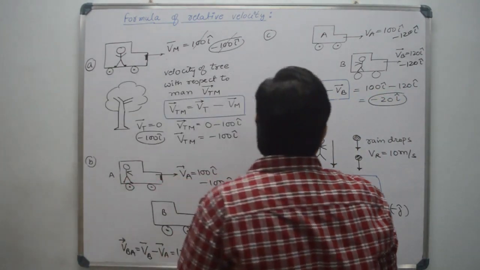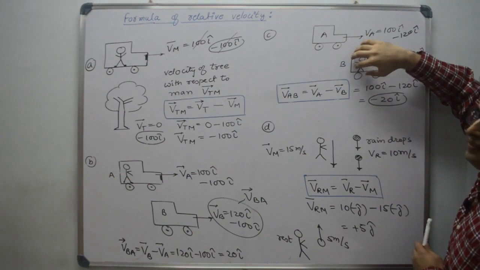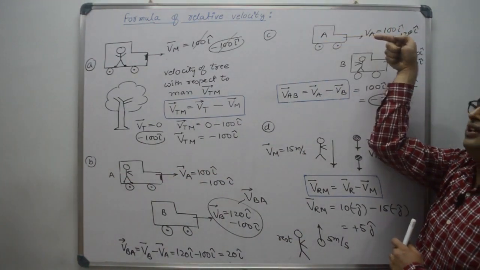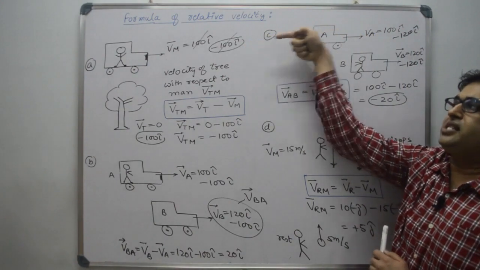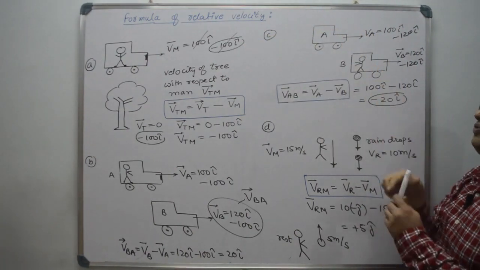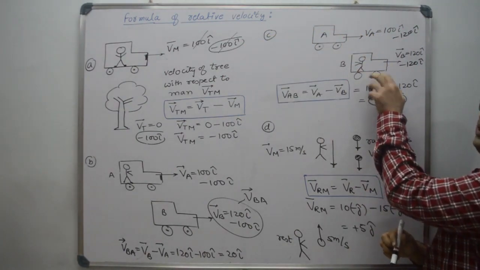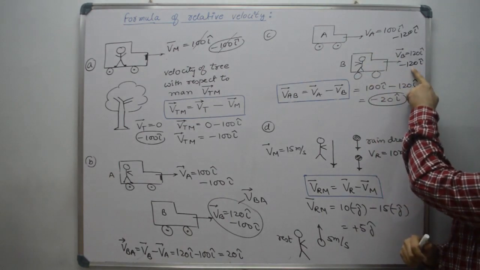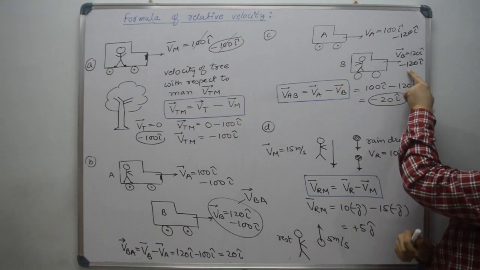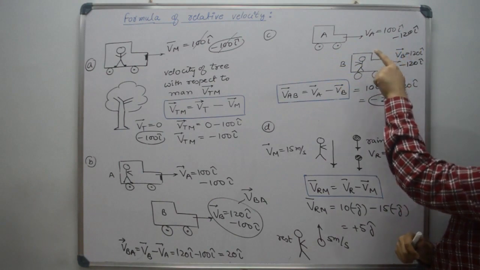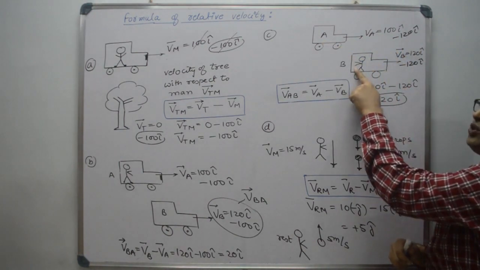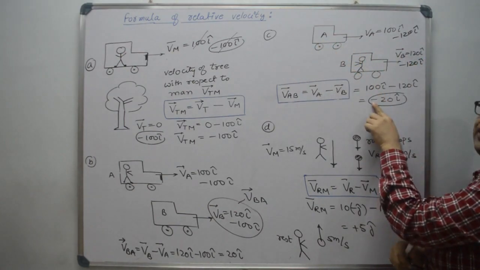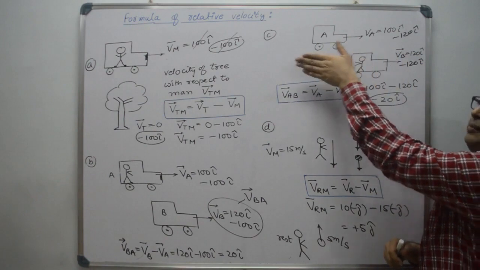It means if we keep this observer at rest, then this observer will see that A is moving with minus 20 in this direction, because we have to keep this observer at rest. So we have to subtract this 120 everywhere. So when you subtract this 120 here, the velocity of A with respect to B will be towards this direction, because it is negative, and 20 meter per second.